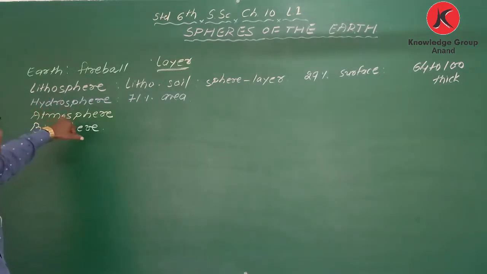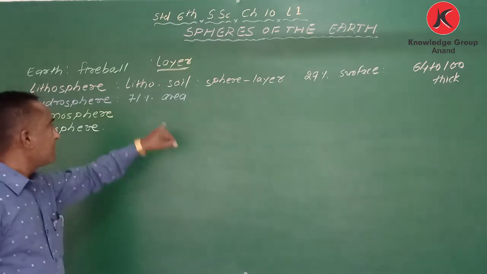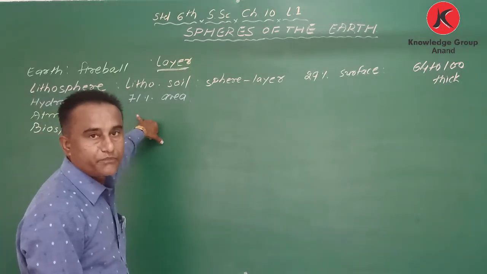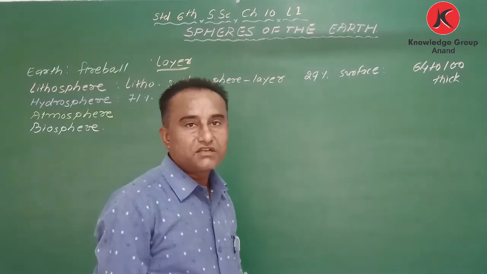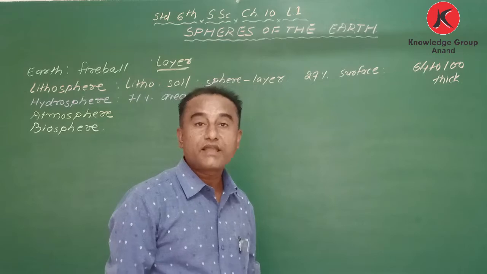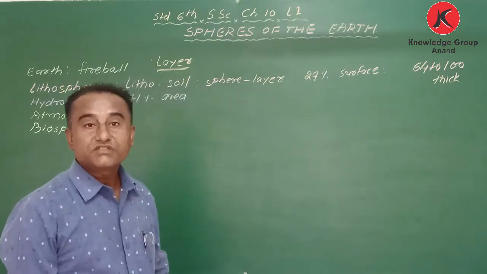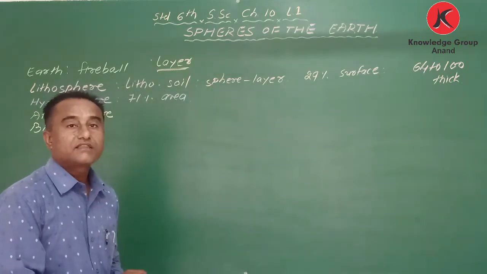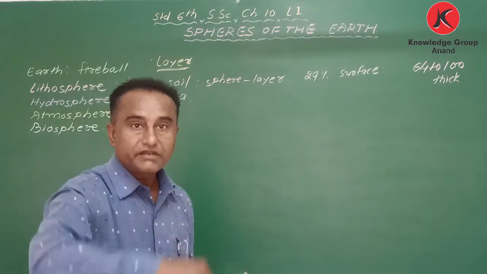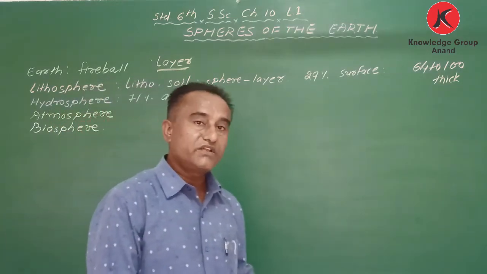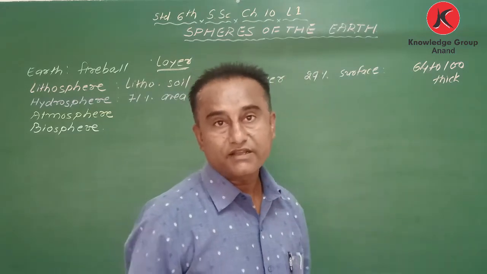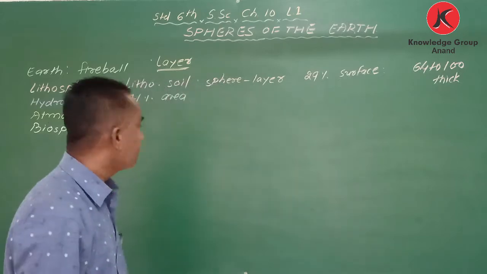Okay, second one is hydrosphere. How much area is covered by hydrosphere? So 71%. Okay, how many oceans are there on the earth? There are four oceans. How deep are the oceans? They are more or less 10 to 11 kilometer deep. When we say 10 to 11 kilometer deep, it means from here it's too long, na? Okay, it's too deep.